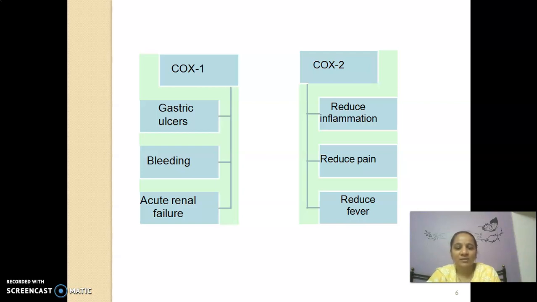Meanwhile, prostaglandins also regulate renal function, and due to inhibition of the enzyme, acute renal failure occurs. But what is the advantage of inhibiting the COX-2 enzyme? It reduces inflammation because it inhibits the release of prostaglandins, which are responsible for the inflammatory cascade, and it also reduces pain and fever. That's why these anti-inflammatory agents are also called analgesics and antipyretics.